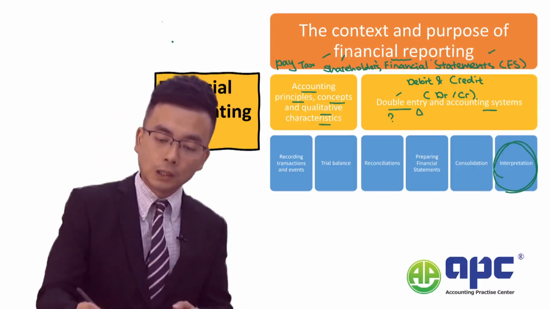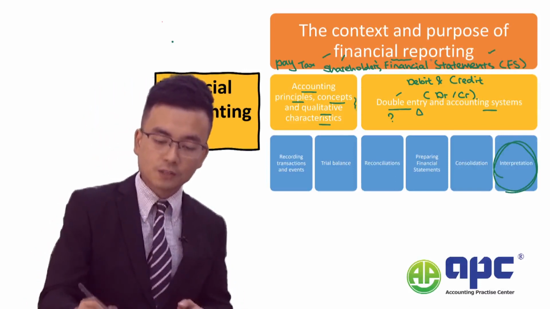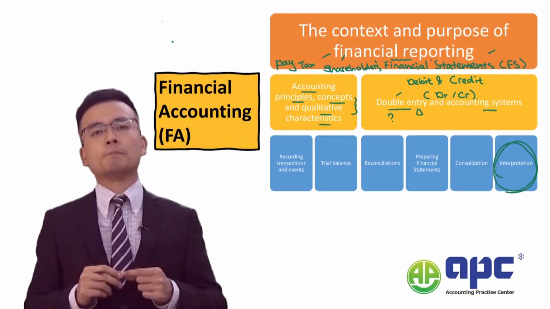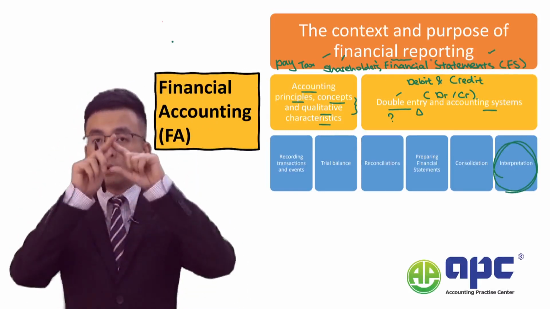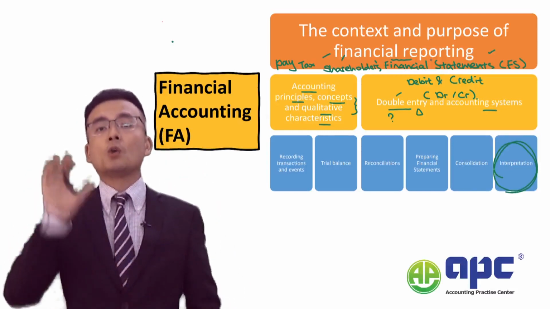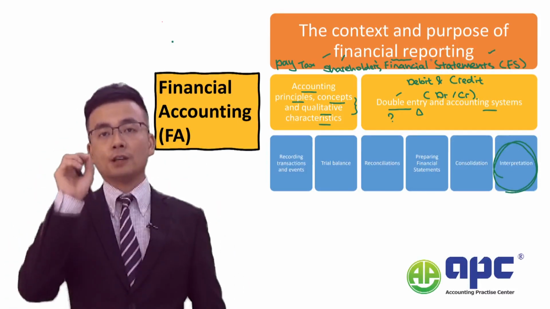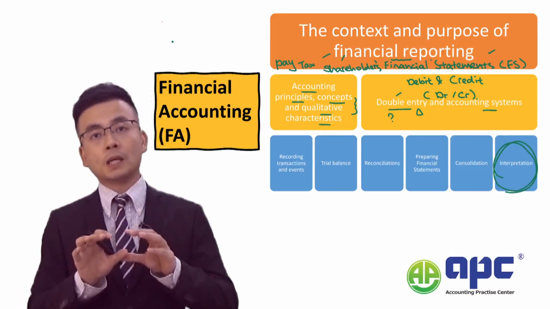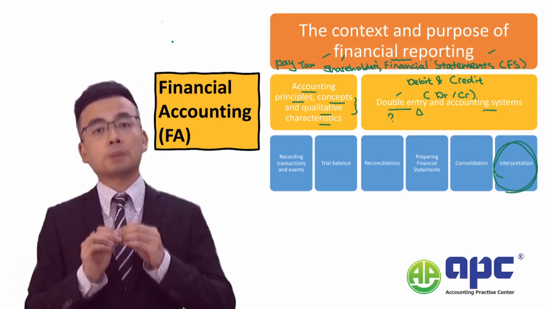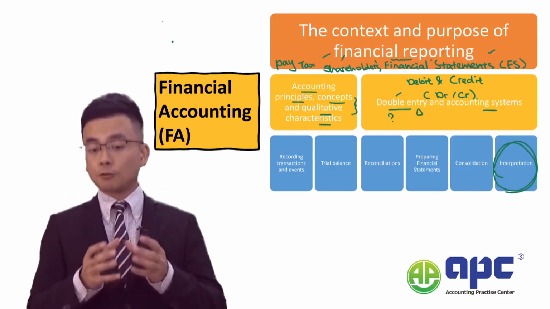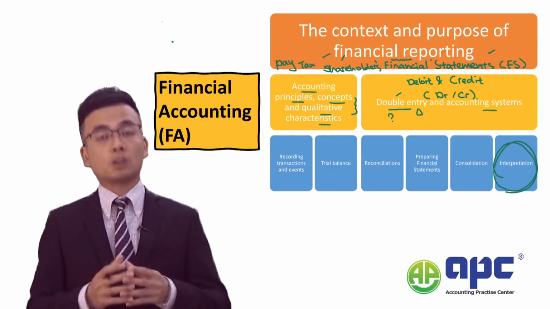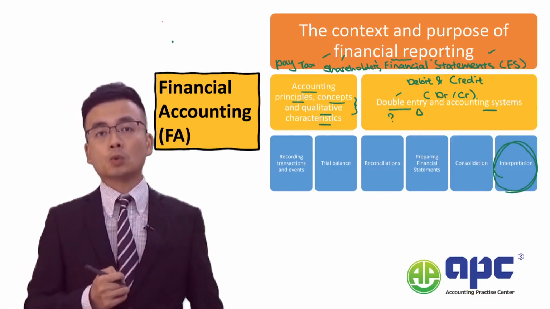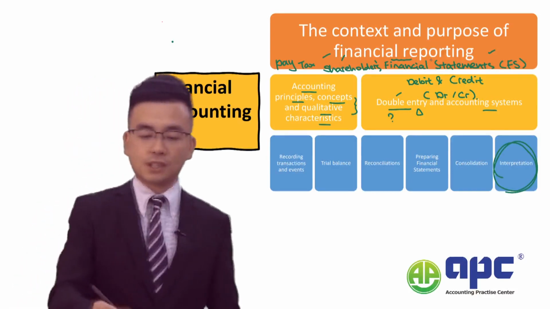And then we'll be looking at the concepts and qualitative characteristics when we are preparing the financial statements. So for example, we have to ensure that the information or the data that we input into the system will be reasonably appropriate. And of course, according to the qualitative characteristics, we use another terminology called faithful representation.